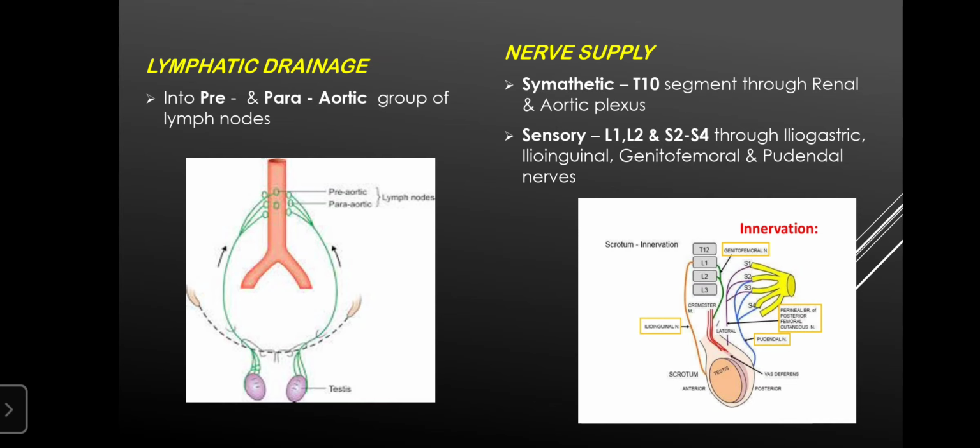So finally, going for the nerve supply, the predominant one is a sympathetic nerve to the T10 segment, which supplies the renal and the aortic plexus. So sympathetic fibers arising from the T10 segment supply the renal and aortic plexus. And sensory nerves will arise from L1, L2, which is the first and second lumbar nerves, and S2 to S4, second, third and fourth sacral nerves, through the iliohypogastric, ilioinguinal, genitofemoral and the pudendal nerves. So this was about the lymphatic drainage and nerve supply of the testis.